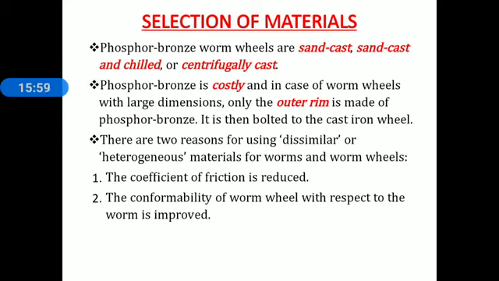It is then bolted to the cast iron wheel. There are two reasons for using dissimilar metal or heterogeneous material for worm and worm wheels. First, the coefficient of friction is reduced, and second, the conformability of worm wheel with respect to the worm is improved.